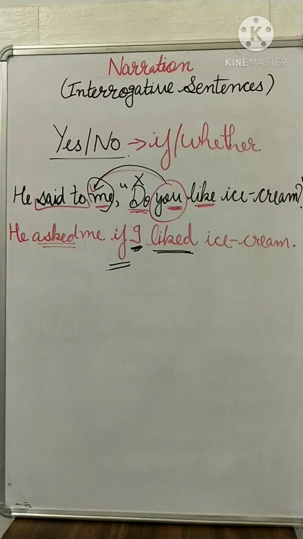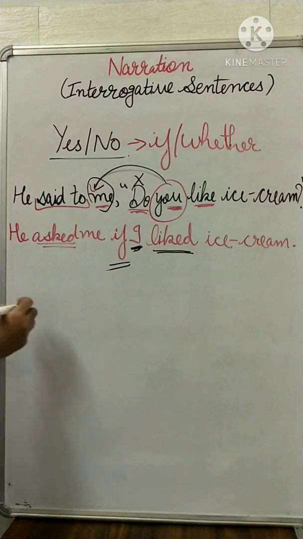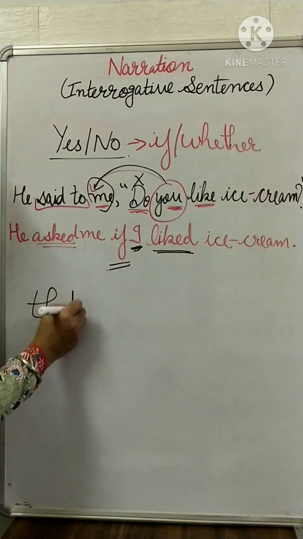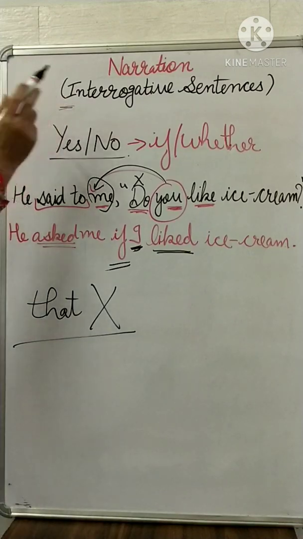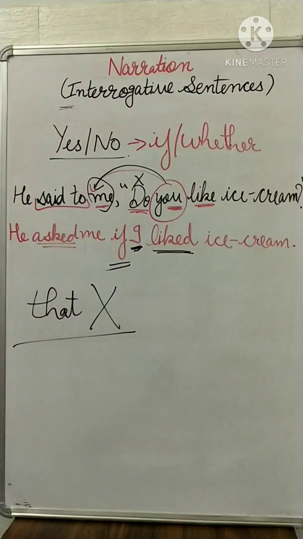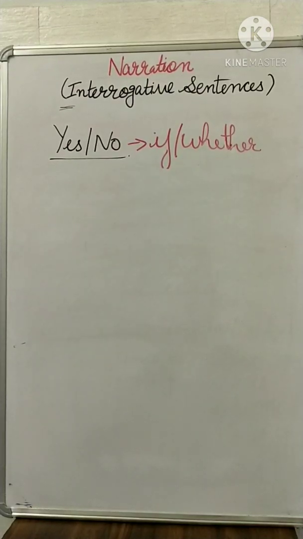Is it okay? And be careful, that is not at all used as a connector in interrogative sentences. Okay? You have to keep this thing in your mind, because while writing, students commit such kind of errors. What they do, they write, he asked me that if I liked ice cream. This is going to be the wrong answer. Is it okay? If is working as a connector here. If is okay. I hope the rules are clear.